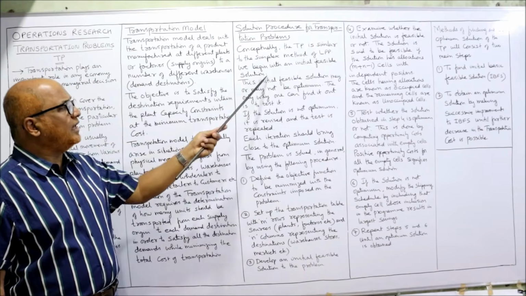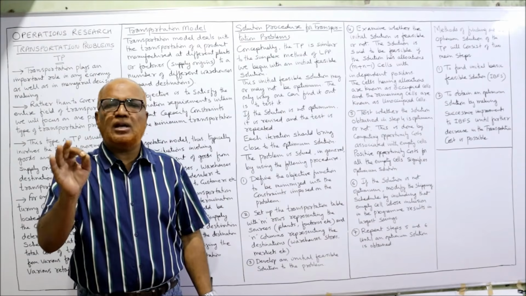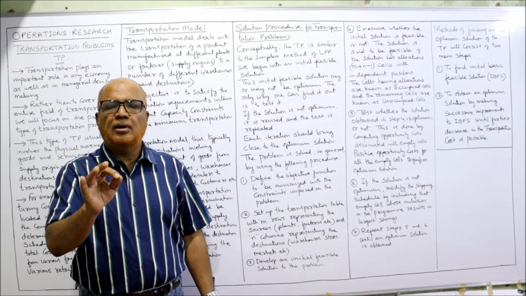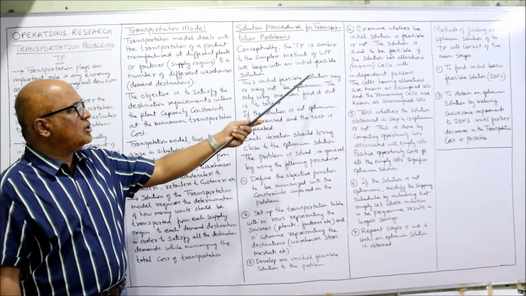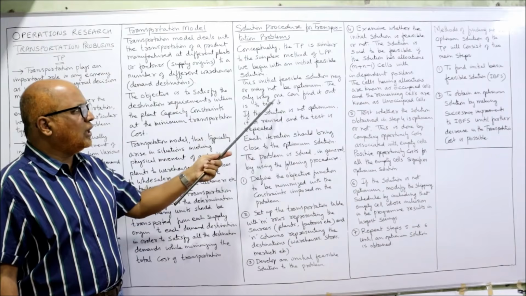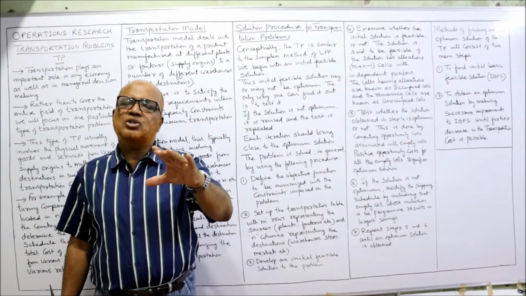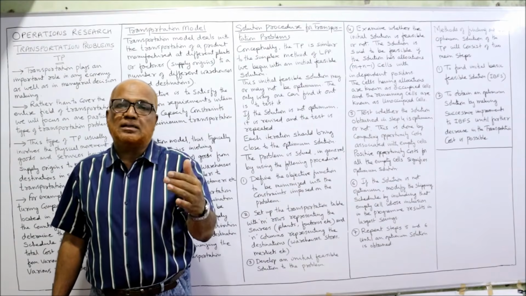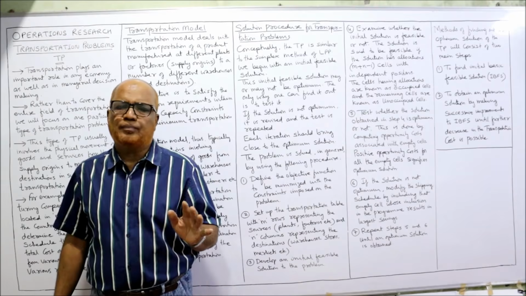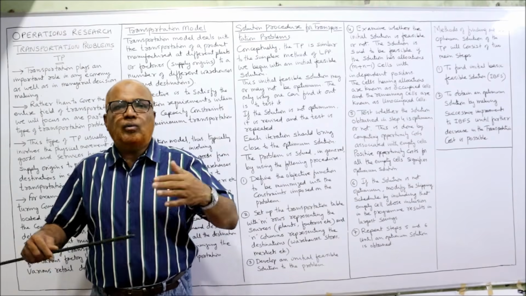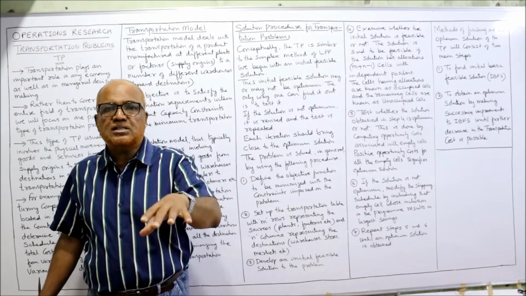So we begin with an initial feasible solution. First, we need to find the initial basic feasible solution. But this solution may or may not be optimum. The only way one can find out is to test it. After finding an initial solution, we have to test whether it is optimum or not. In the majority of cases, it is not optimum. Then we have to modify, change our allocations, our schedule. Then we have to test it again.